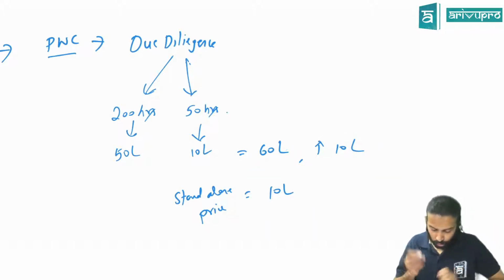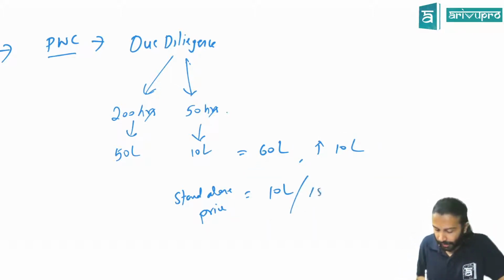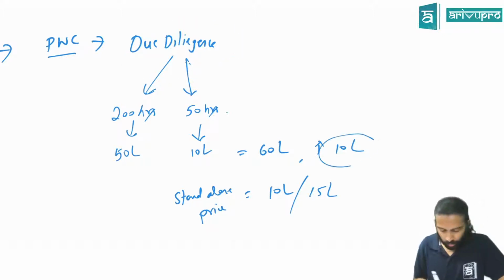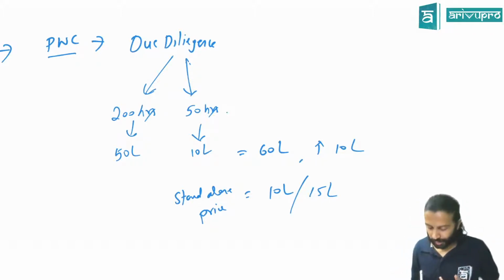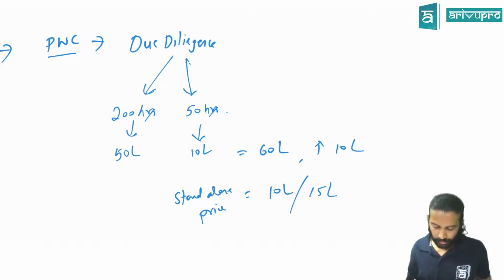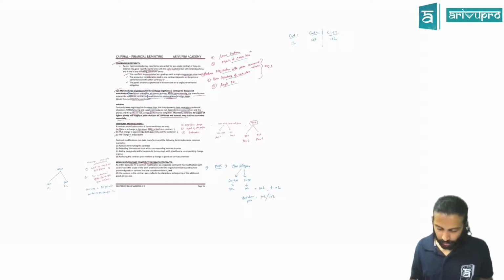Done? Suppose no, the standalone price is actually 15 lakhs, but just because he was my client, I gave him a discount. Now it does not reflect the standalone price. Yes or no? Hence, you should not treat it as a new contract. Understood? Okay.